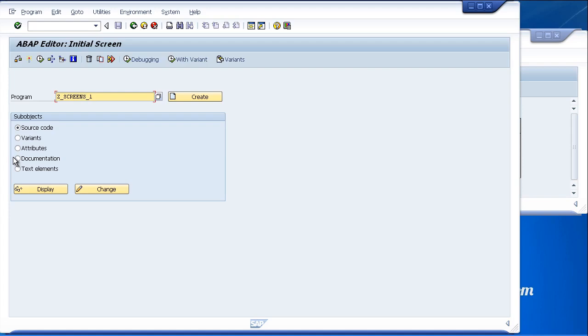However, there are a few specific pieces of information you need to understand in order to use selection screens with your programs, which is what we are going to cover next.